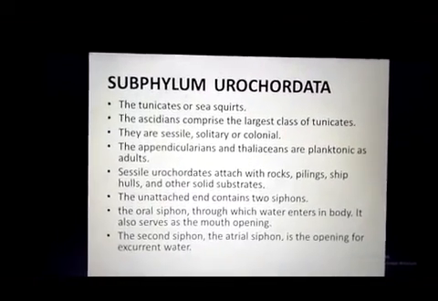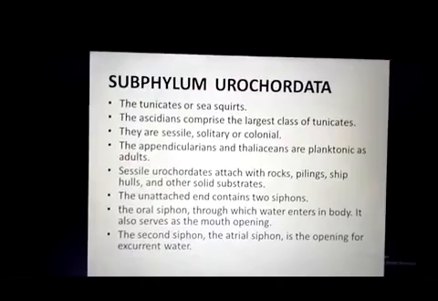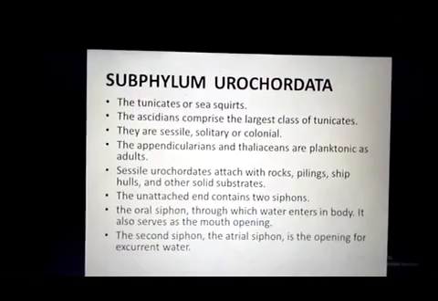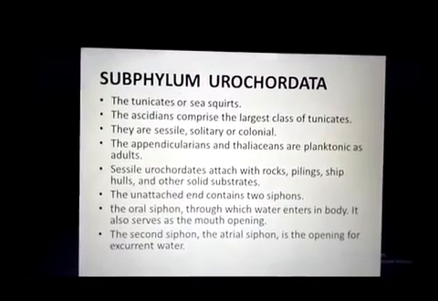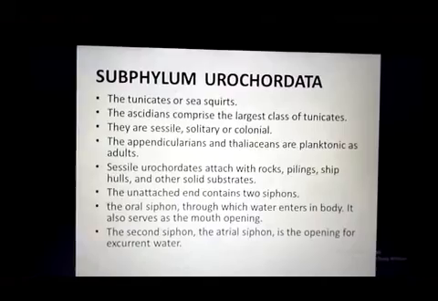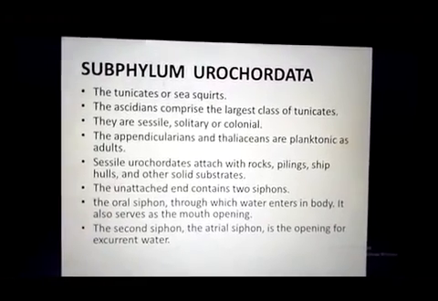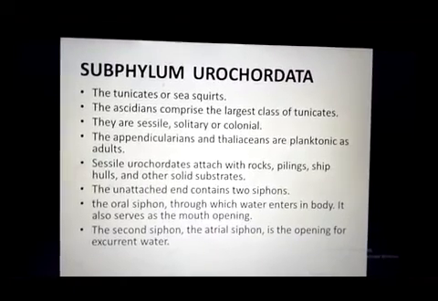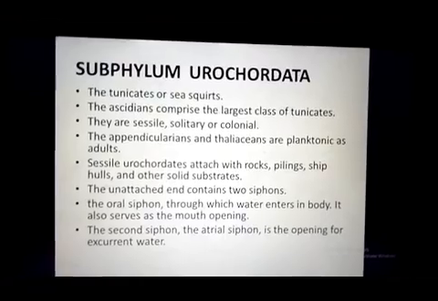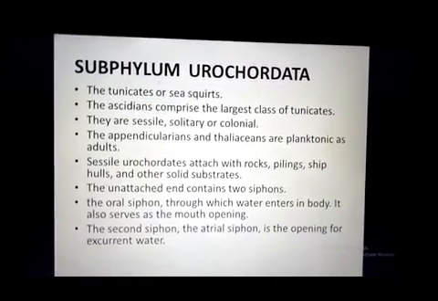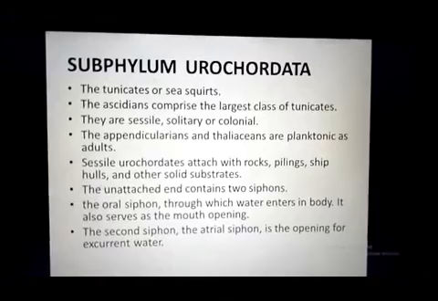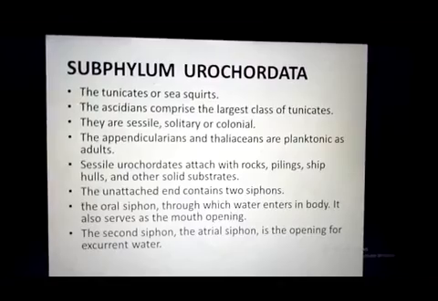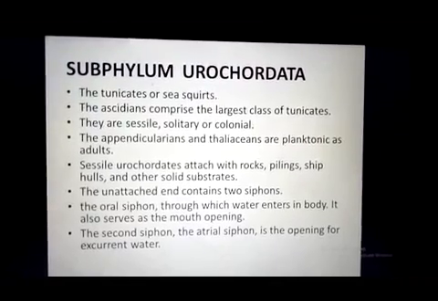Subphylum Urochordata consists of three classes. Class 1 contains Ascidians, the second class contains Appendicularians, and the third class contains Thaliaceans. Ascidians form the largest class of subphylum Urochordata, and this class is sessile in nature and lives solitary or in the form of colonies.